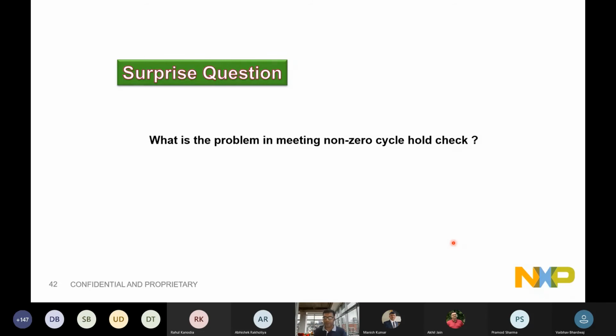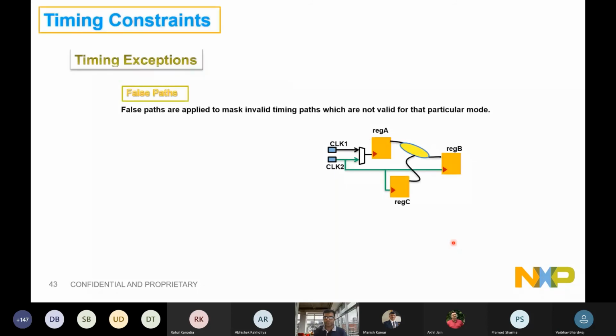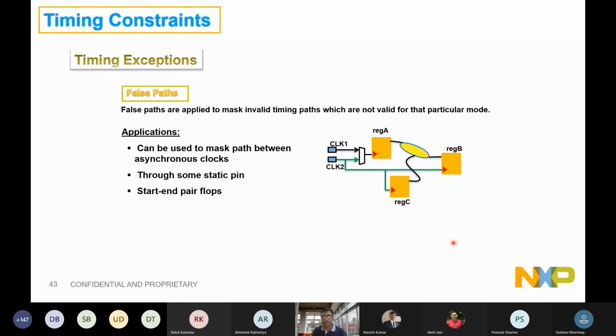Again, some food for thought. Think about it post session. Okay. Timing exceptions are applied to mask a path because as designers we understand these paths are not valid. We'll go to the designer, discuss it with them, and depending on the discussion we understand, okay, this path is not valid, please put a false path. Mask those start and end pairs, those are not valid.